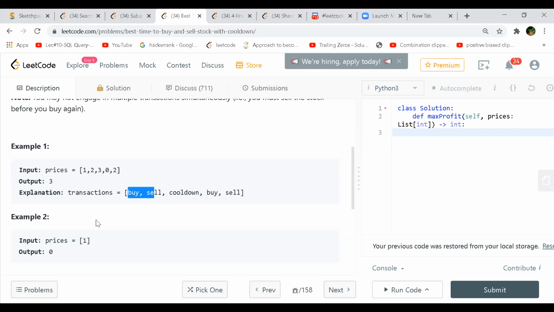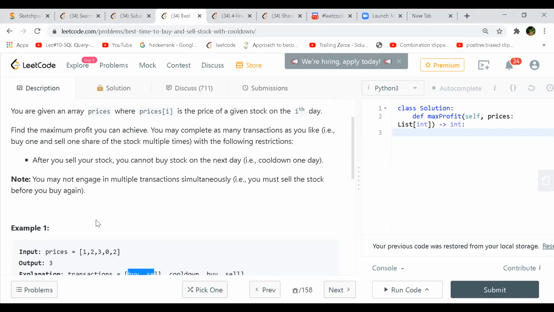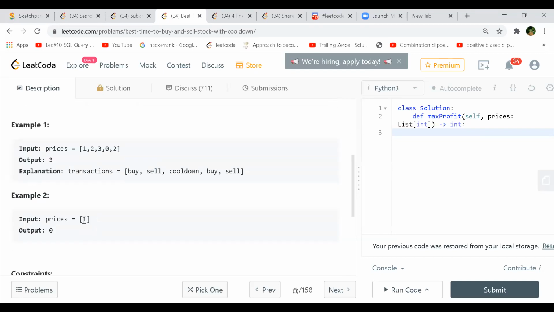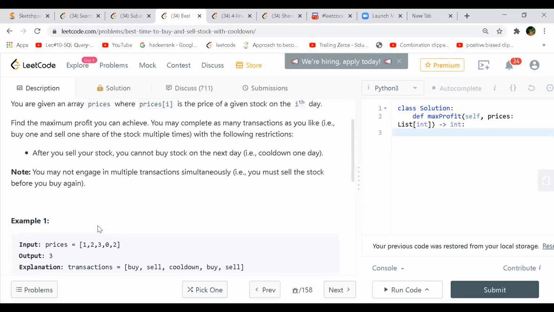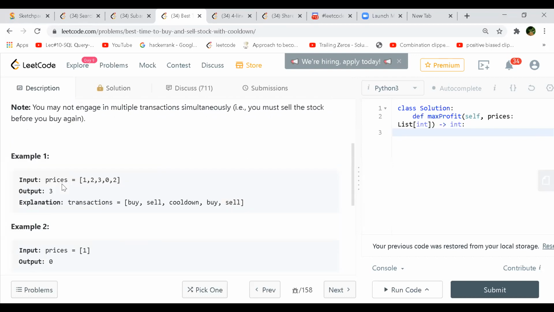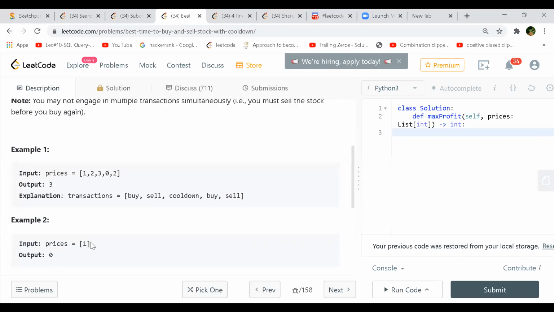So same day you can buy and sell, right? That is allowed. But you cannot do anything in that. It's only one price you have, so even if you buy, you cannot sell it. Therefore, the profit is zero. I thought that with one we'd buy and with that same price we'd sell. But no, that's not the case. You can buy on the same day, but before selling you need to buy, and if you just buy, you cannot sell it. So this is one special case, a base case you can say. Anyway, that's not so important.